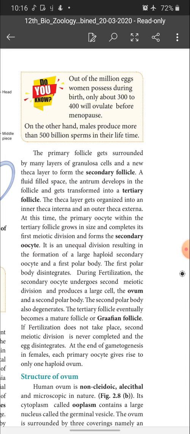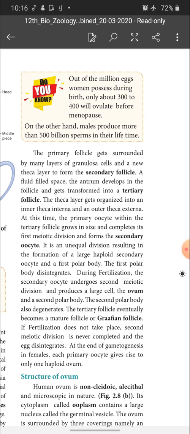Now, you see children, the oogonia produced in the fetal ovary itself enter into the first meiotic division and form the primary oocyte. At this stage it gets arrested. After birth, the primary oocyte is surrounded by a single layer of granulosa cells and forms a primary follicle.